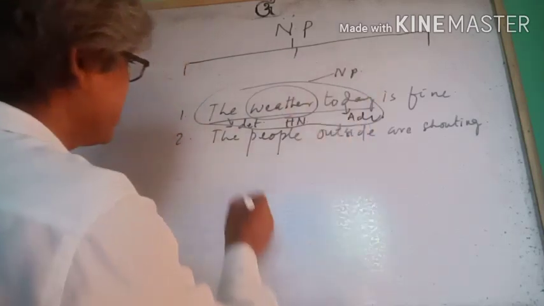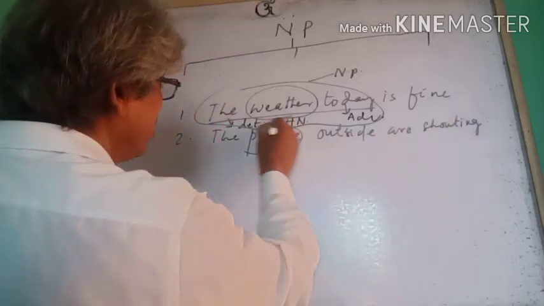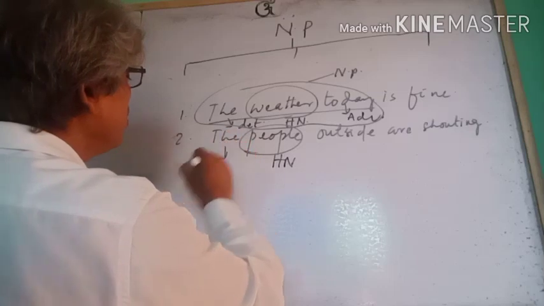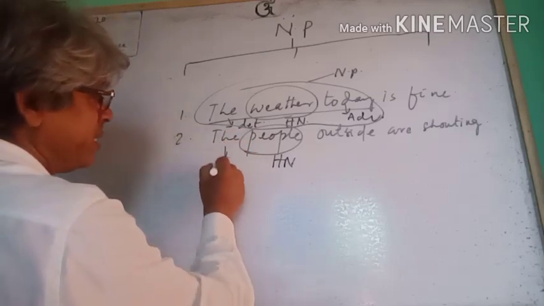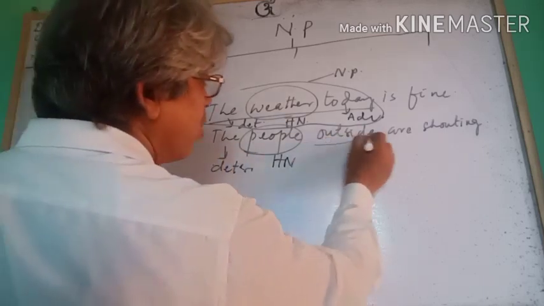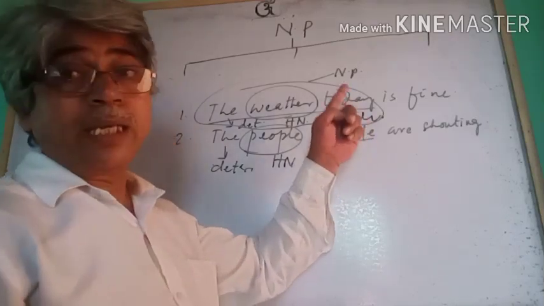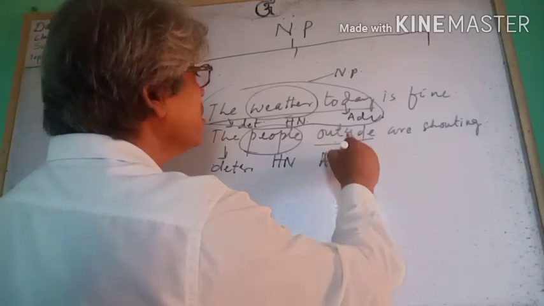Okay. Next, the people outside are shouting. Here, people is the head noun, and the is a determiner used as pre-modifier. Outside, inside, today, that day, then, these are adverbs.